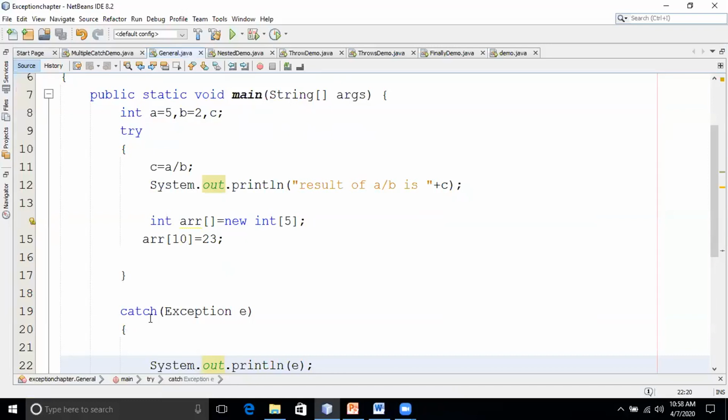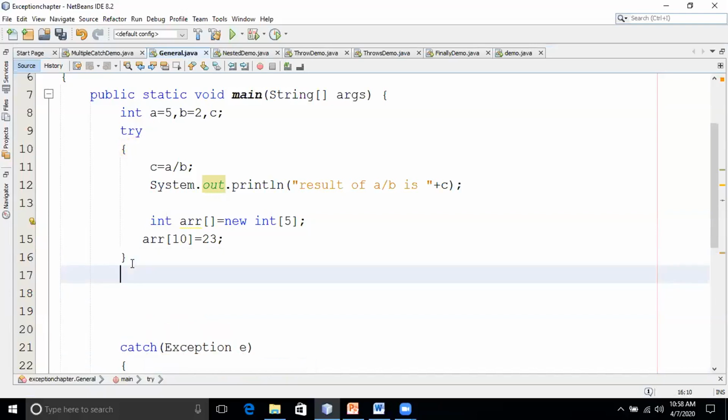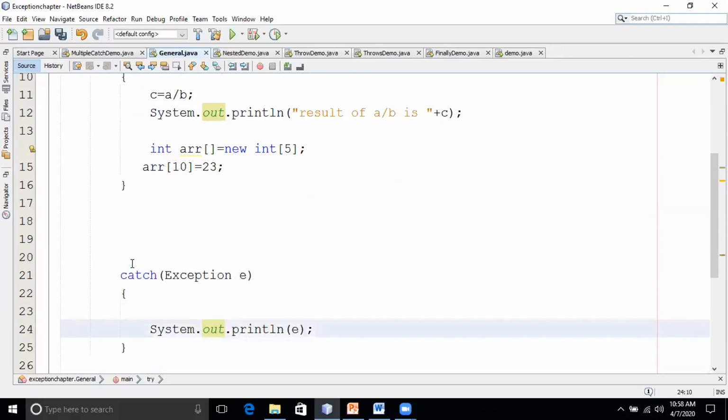Suppose you want to handle a particular exception, like arithmetic exception, in a different way. So we can write a catch handler for that before writing this superclass catch. So I'll repeat once again. Suppose you want to handle some type of exceptions in a different way. For example, for your understanding, I'm just giving system.out.println e. It will print the complete information. Suppose for arithmetic exception, you want to display only the reason for that exception.